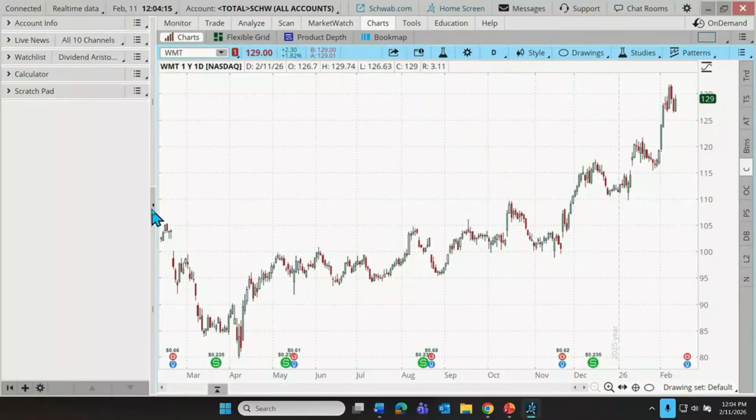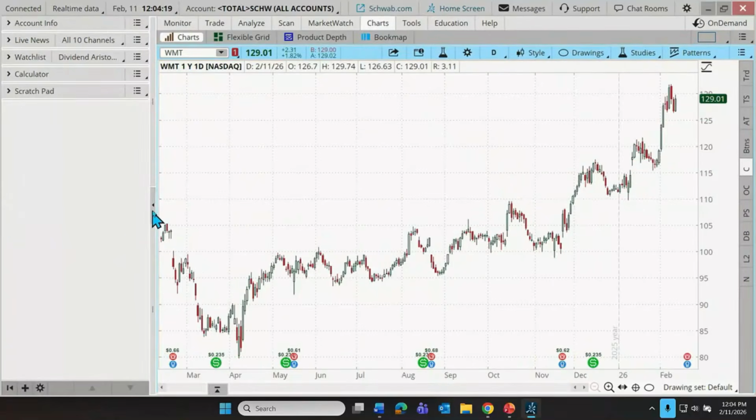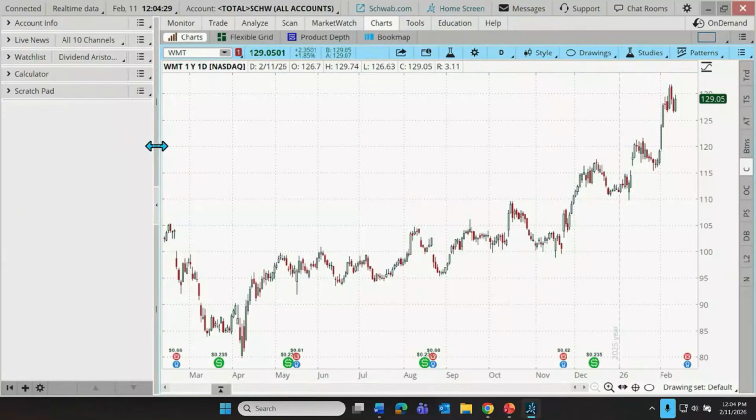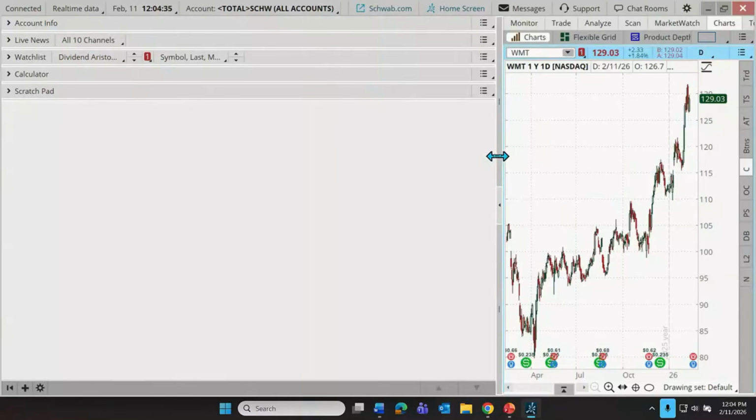So the first thing that we'll learn is that we can hide this and we can also reveal it just like that, back and forth. We can also resize this, and there are a number of reasons why we might want to resize this left sidebar. It can contain a lot of information, and maybe we want to see that in greater detail. So if we want to expand or contract, we just click on the margin, draw it out.